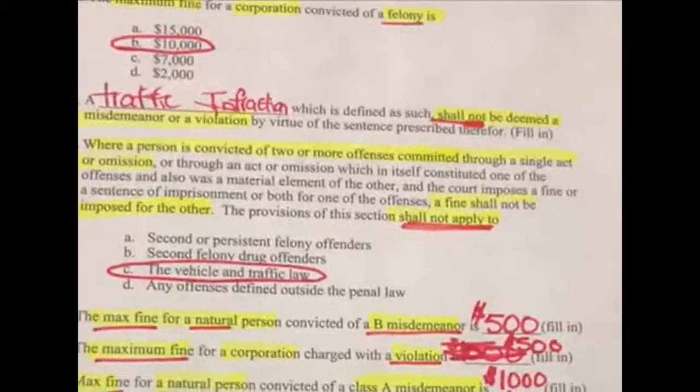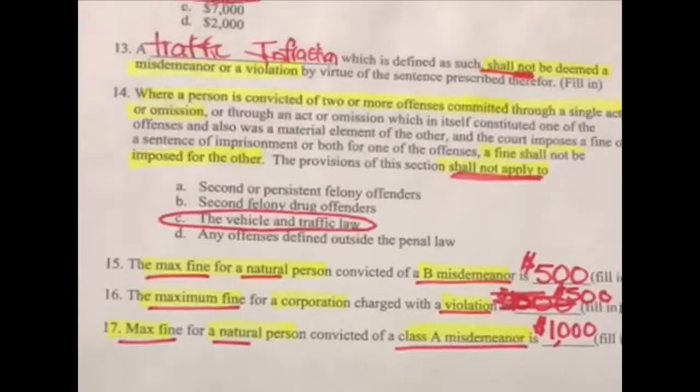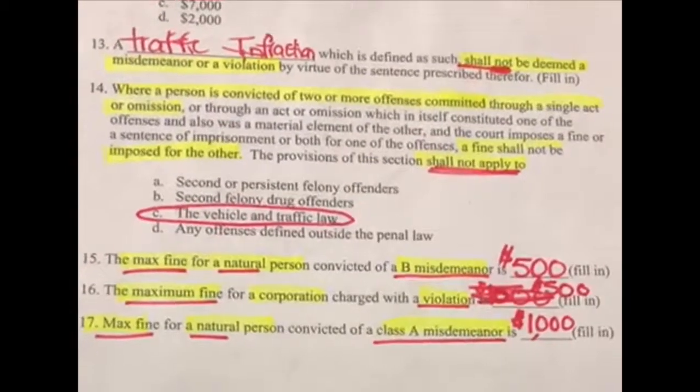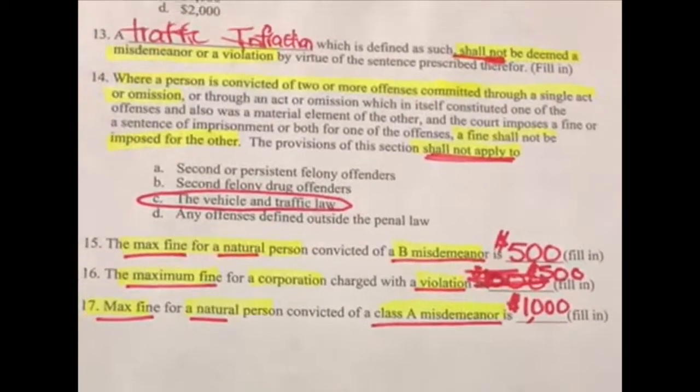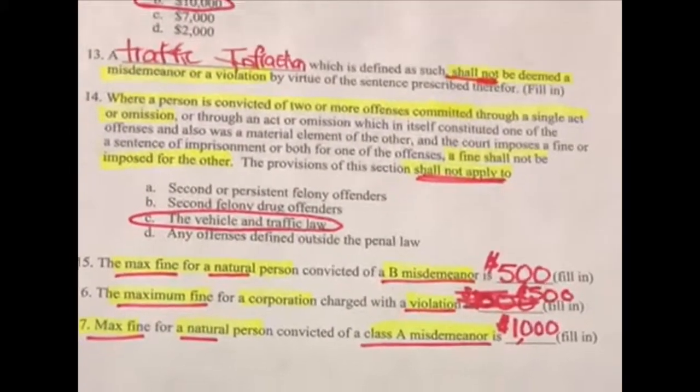15, the maximum fine for a natural person convicted of a B misdemeanor is $500. 16, the maximum fine for a corporation charged with a violation is $500. 17, the maximum fine for a natural person convicted of a Class A misdemeanor is $1,000.